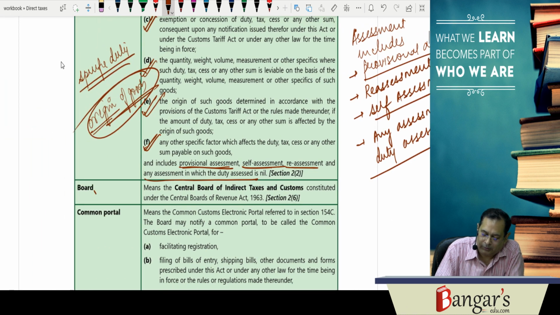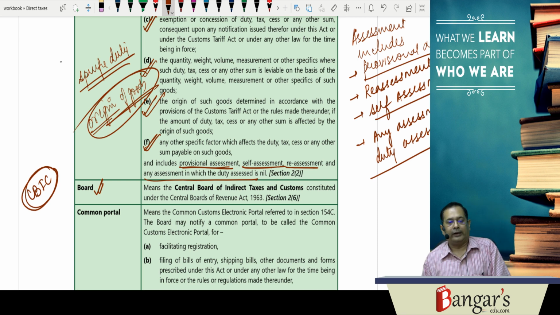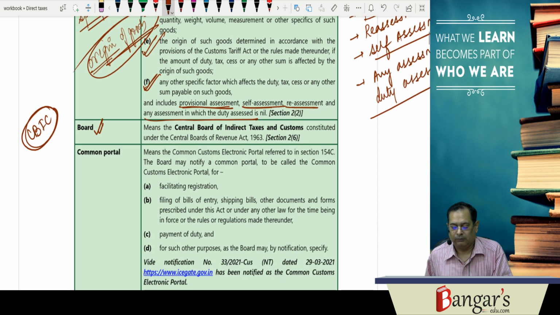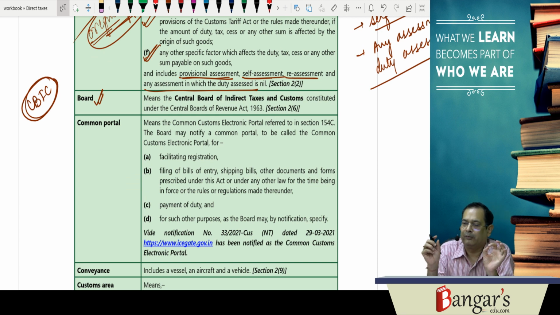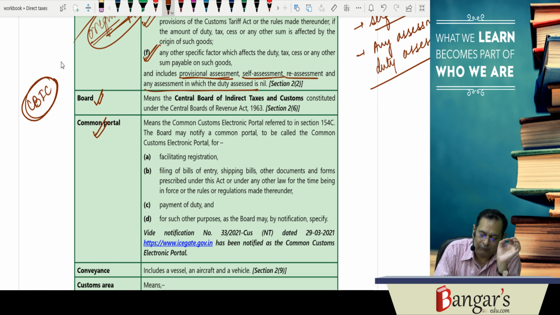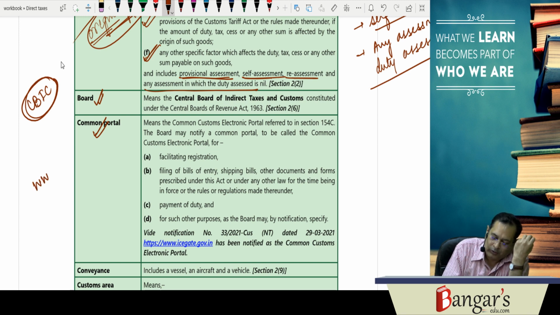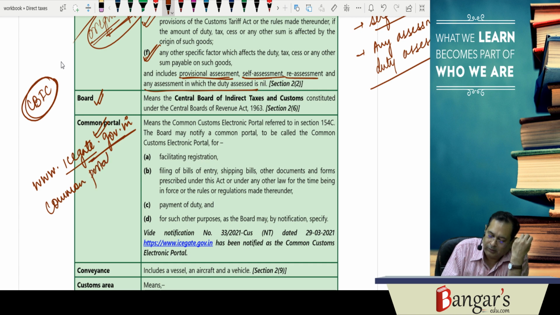Then the highest administrative authority here is the Central Board of Indirect Taxes and Customs. This is the highest administrative authority, CBIC. We will be discussing the same. Wherever the expression Board appears, what does it mean? Board means the Central Board of Indirect Taxes and Customs. Then we have a common portal. In GST also we have a common portal. Similarly, we have a common portal here, www.icegate.gov.in is the common portal in customs.